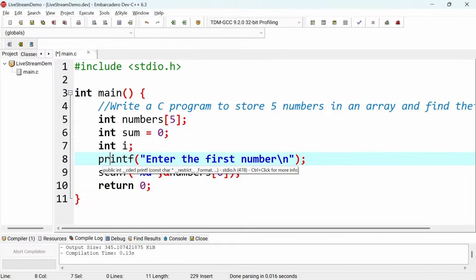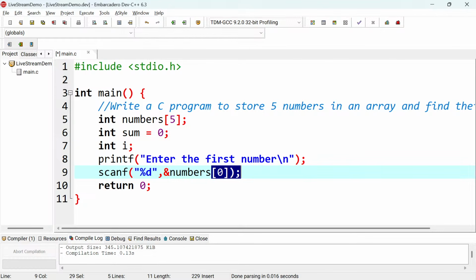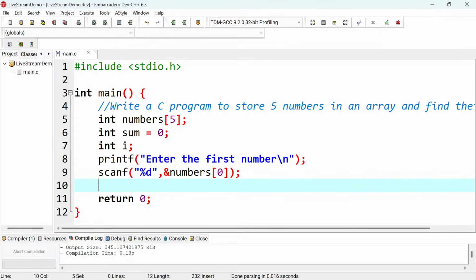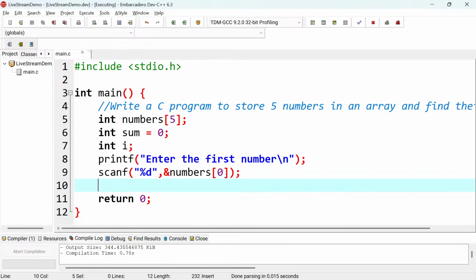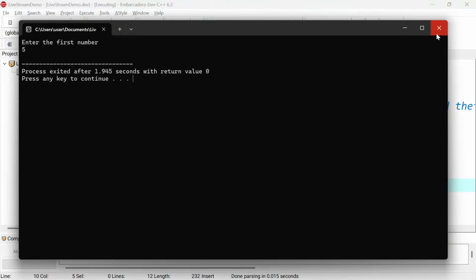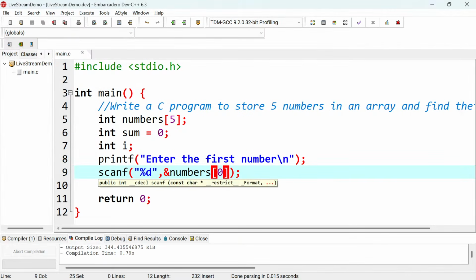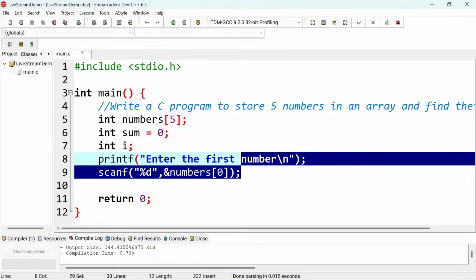If you are going to do that, you need to repeat this for all the 5 numbers, which is something that I'm saying, please, this is not the best way to do it, because if I try to run this, obviously it's going to ask me the first number, right? And then if I put that number, it is going to be stored at index 0, just like so. I need to repeat this for all 5 numbers, and after that I'll try to find the sum of these numbers one by one. So I think it's some kind of a long way of doing it. Yes, it's doable, but guys, I do not advise you to go this way. So I'll show you what I advise you to use there.